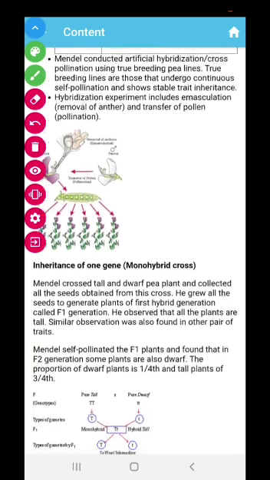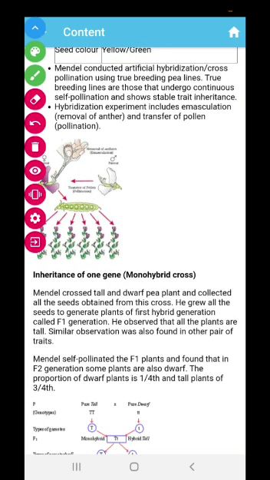So now the next is inheritance of one gene. If we are talking about only one character and we are crossing among the forms of one character only, that means one character is height, and it has two forms, tall and short. If we are crossing between tall and short, then it is known as a monohybrid cross. That means a cross between forms of one character only, height only.